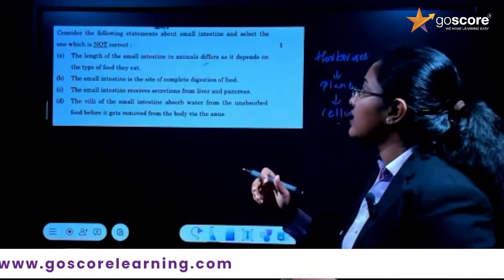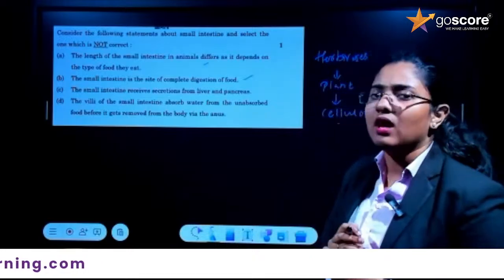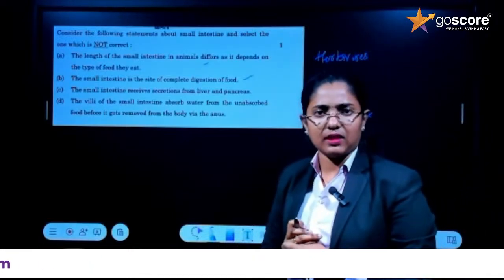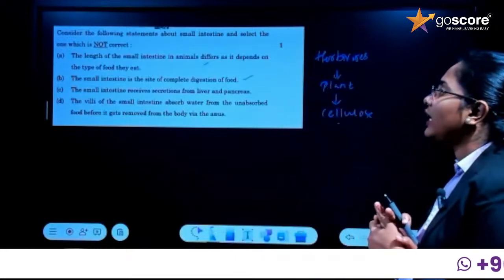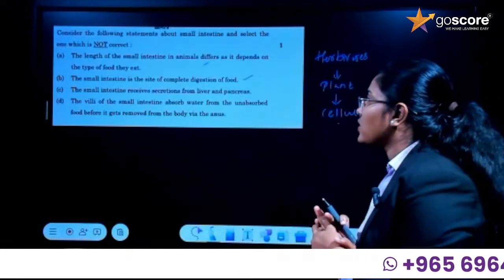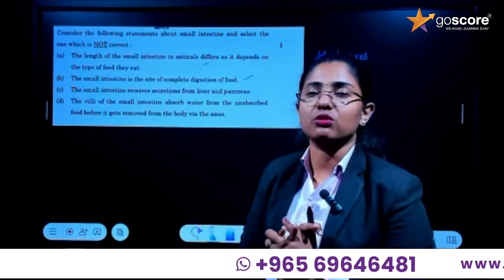Then the second statement: the small intestine is for the complete digestion of food. That is also a correct statement, right? So the first two statements are correct. Then what is statement 3? The small intestine receives secretions from the liver and pancreas. Is that statement true? Yes, that statement is also true.